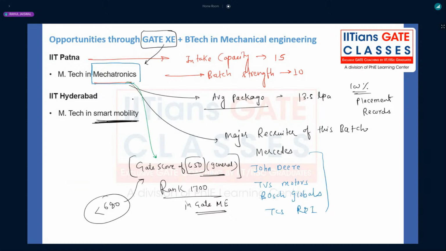But apart from these pros, there are cons also. The disadvantage is that you have to study a lot about the electrical and software domains. The involvement of mechanical in the MTech curriculum, in the MTech syllabus, is very, very less.